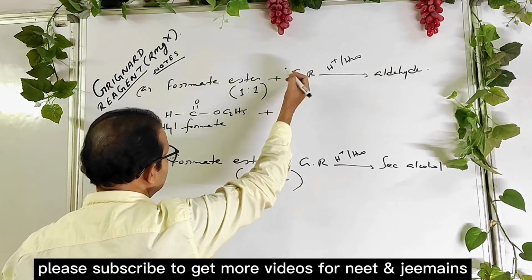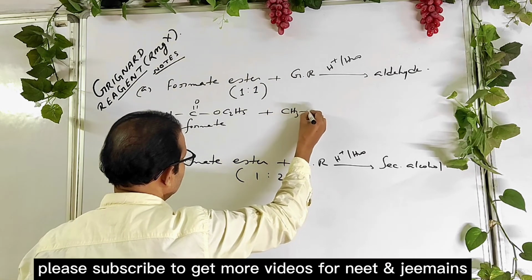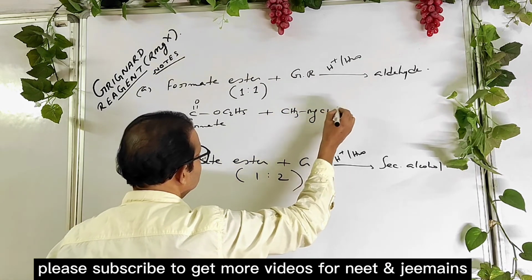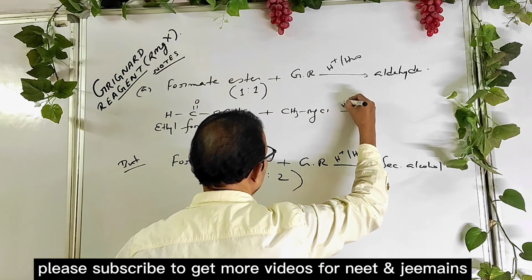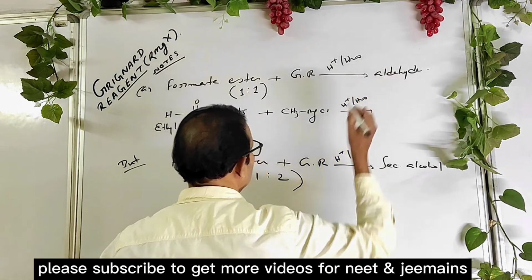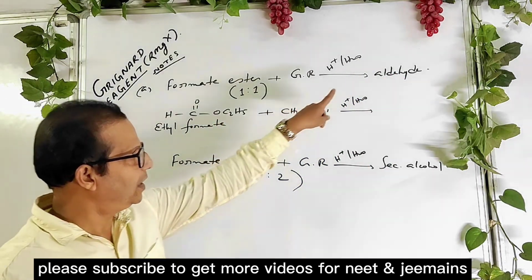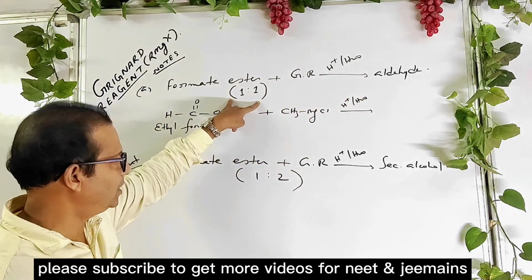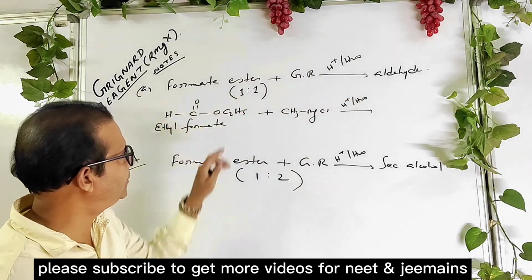When it reacts with Grignard reagent, I am using the simplest Grignard reagent here, okay? Followed by acid hydrolysis, directly write. You know that an aldehyde is formed as the ratio is mentioned 1:1.